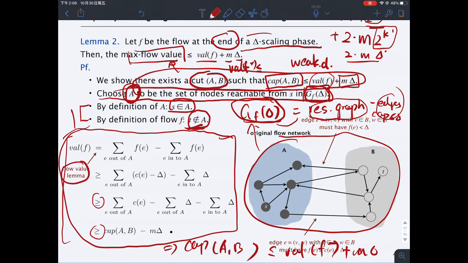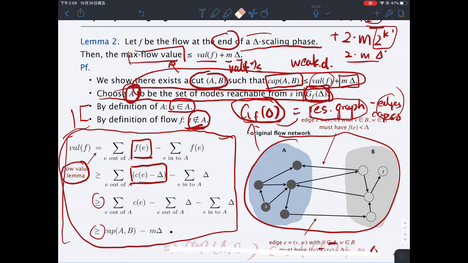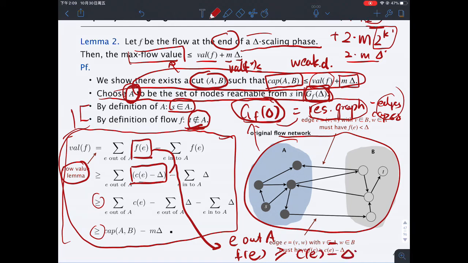So now let's look into whether we can get an upper bound on that, and how we can move from the equality to here. The second inequality is also straightforward, but we need to be a bit careful. It says that if I do a component-wise comparison, let me erase whatever is here, what we need to show is that for each e that's out of A, f_e is always at least as large as c_e minus delta. So component-wise, it's at least as large as that.